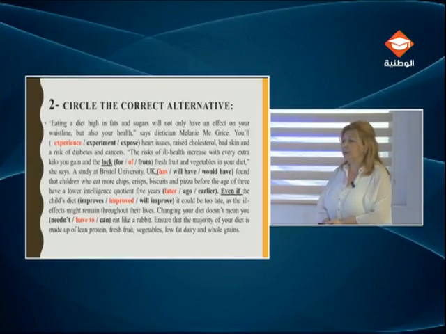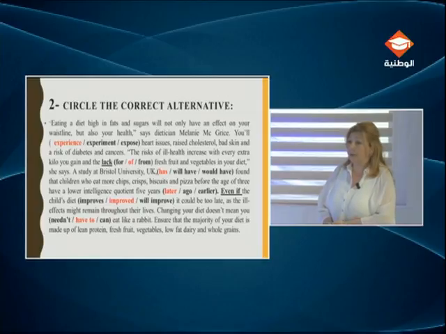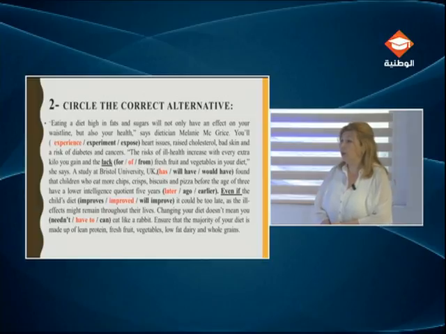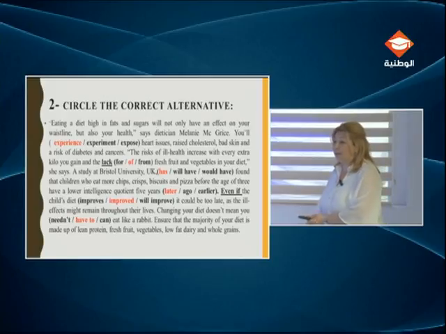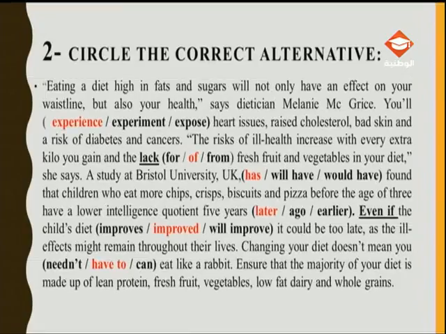Ago, when do we use ago? Ago is used with the simple past to refer to an action that took place and finished at a given time in the past. So we say, for example, we met 5 years ago. So the only answer here is 5 years later, which means after eating the chips, the crisps, biscuits, and pizza, okay? This has an effect on the children's intelligence quotient.